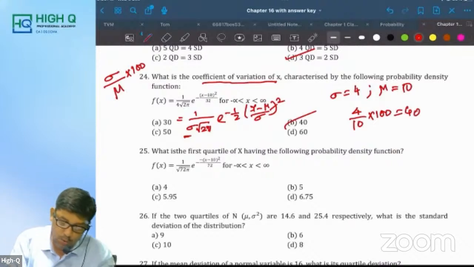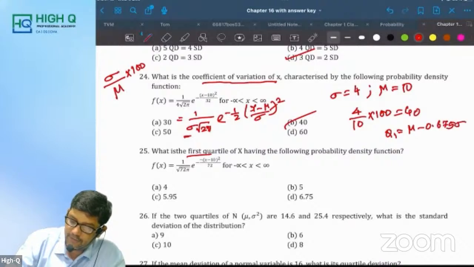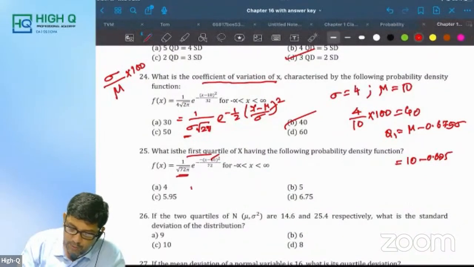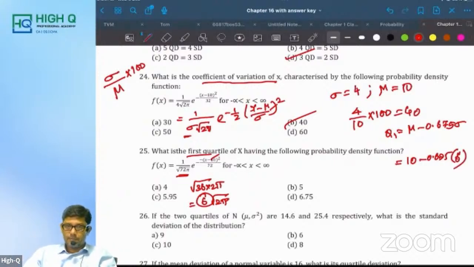Next. What is the first quartile of x? The first quartile formula is Q1 is equal to mu minus 0.675 sigma. Now, I think mu is equal to 10, sir. Am I right? Sigma only is to be found out. But it is not of that form. I want root 2 pi. Now look at this. This root 72, can you write it as 36 into 2 pi, which is 6 root 2 pi? Am I right? So sigma is equal to 6. Tell me the answer. C.